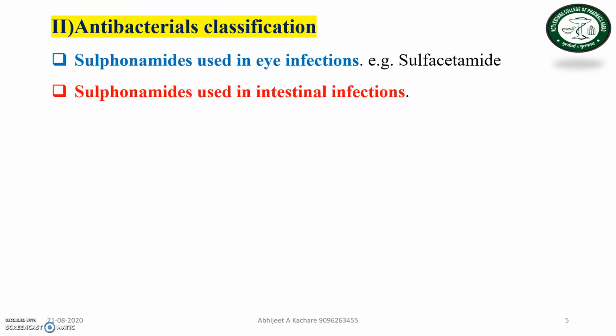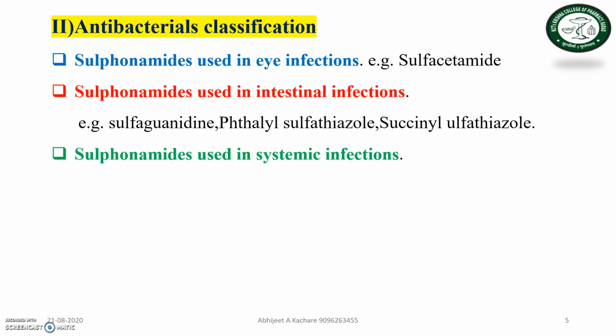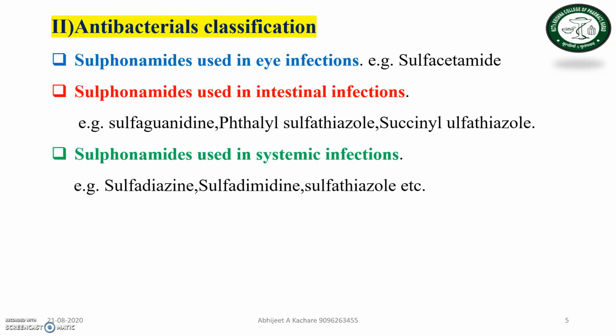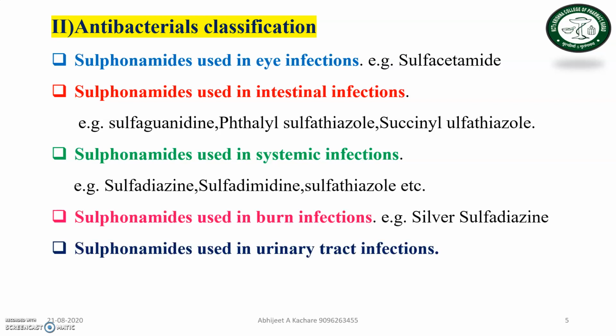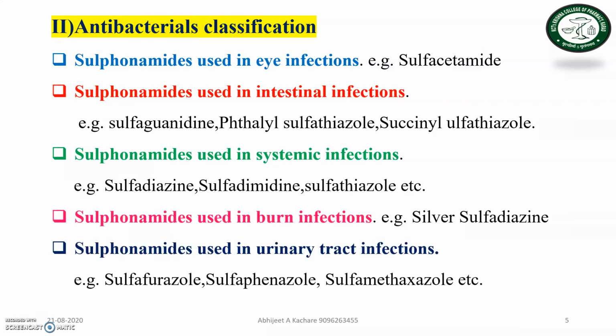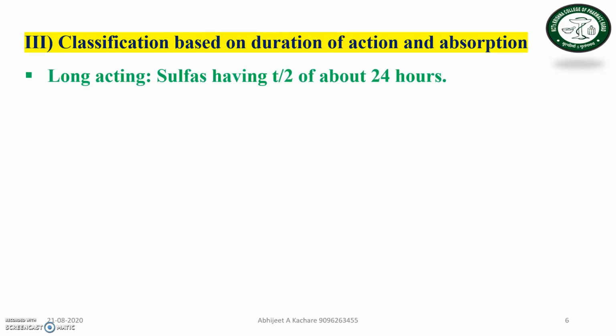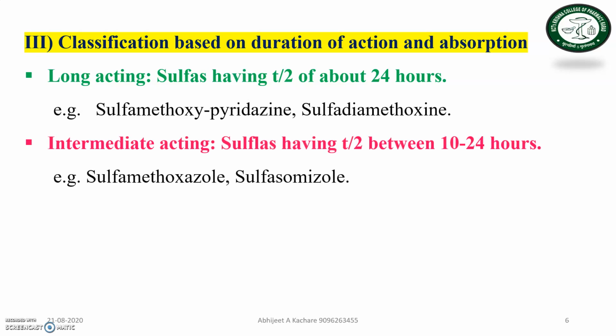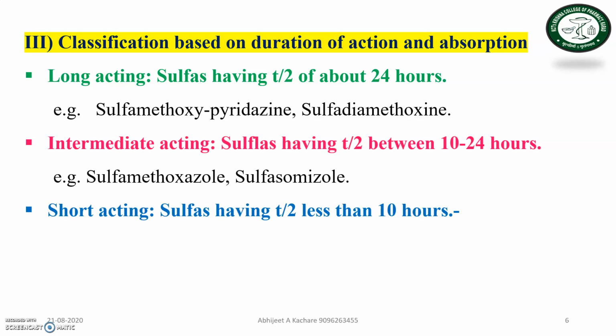Classification number 2 is antibacterial, according to use, where they are used in eye infection, intestinal infection, systemic infection, and also in burns and urinary tract infections. Next, according to duration and absorption, sulfa drugs are divided into long-acting, intermediate-acting, and short-acting drugs, with various examples.